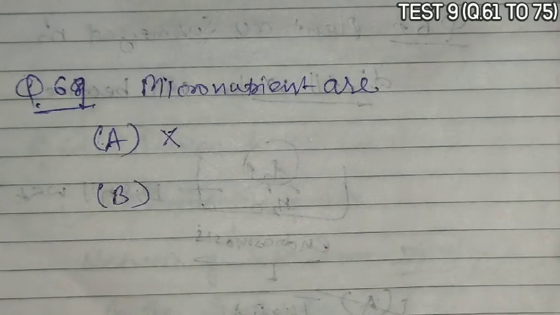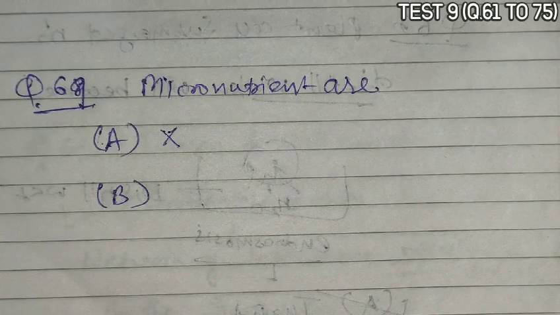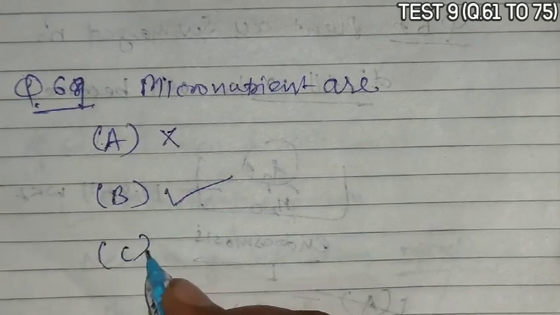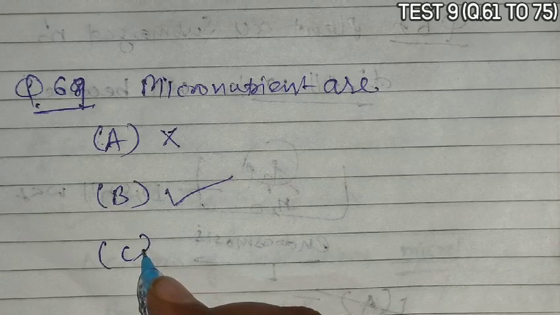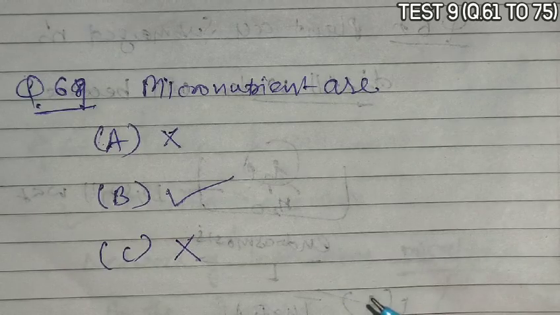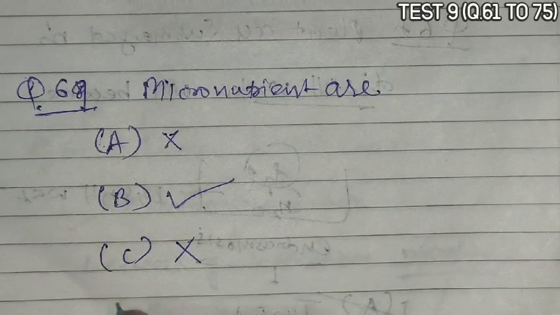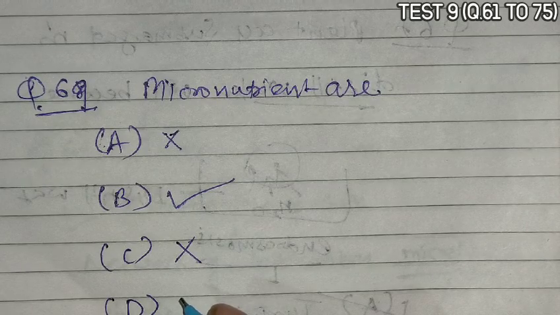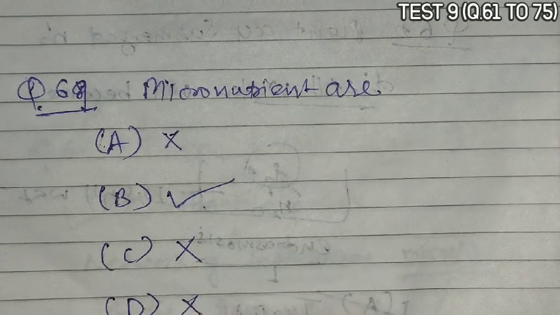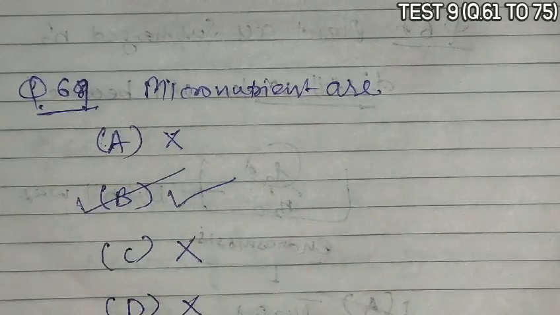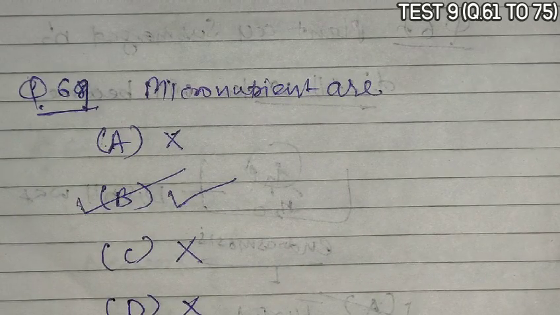Option B, as important in nutrition as macronutrients, is obvious, both are equally important. Option C, may be omitted from culture media without any detrimental effect, cannot happen because micro elements are also important for development. Option D, called micro because they play a minor role in nutrition: no, they are required in minor quantity. So B is correct.